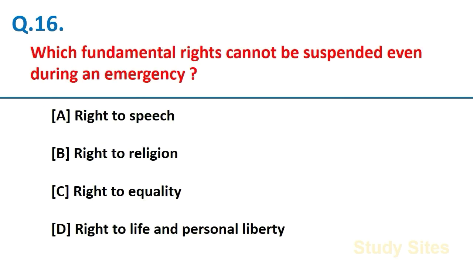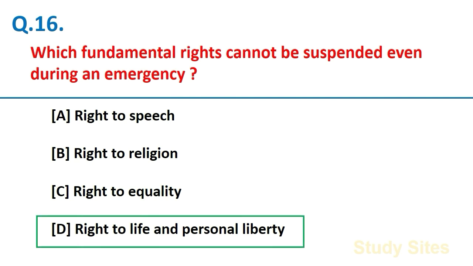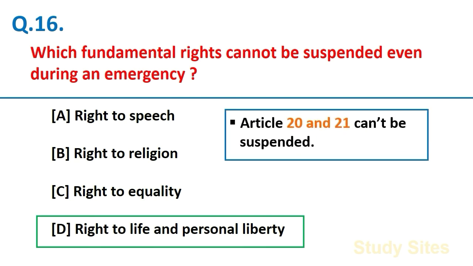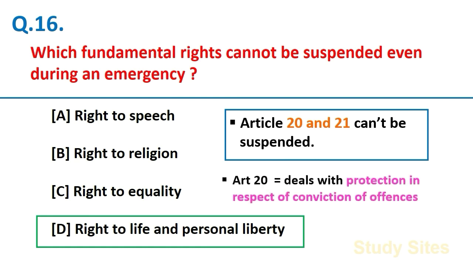Which fundamental rights cannot be suspended even during an emergency? Right to life and personal liberty. Friends, Article 20 and 21 cannot be suspended even during an emergency. Article 20 deals with protection in respect of conviction of offences, and Article 21 deals with right to life and personal liberty.